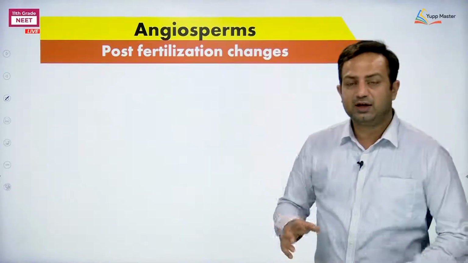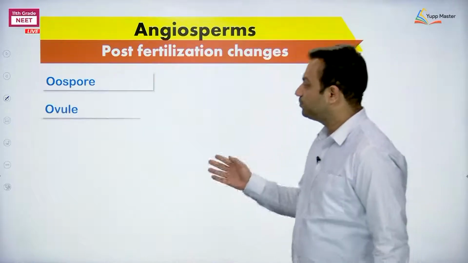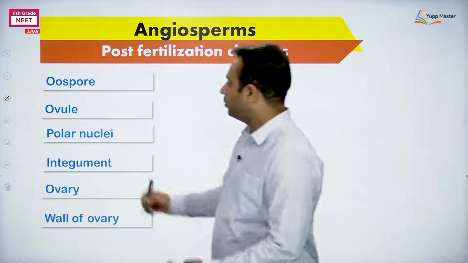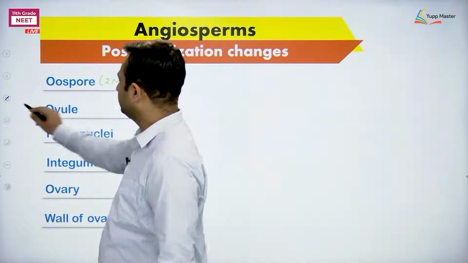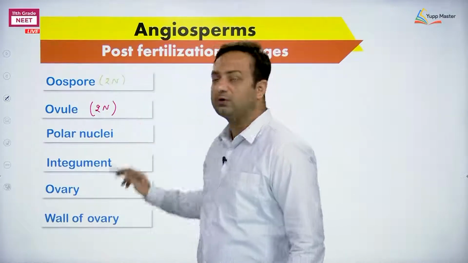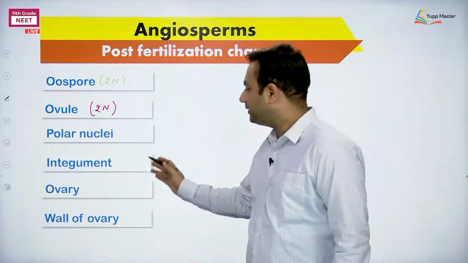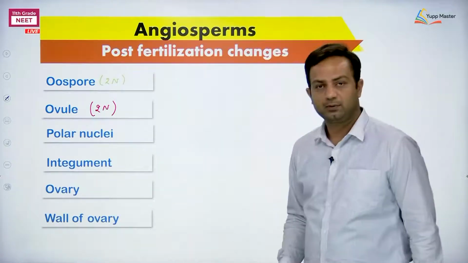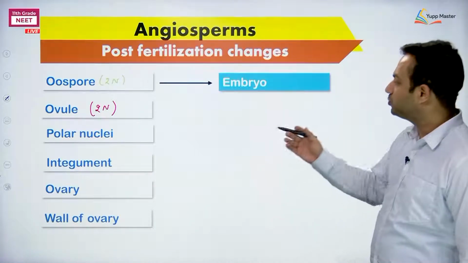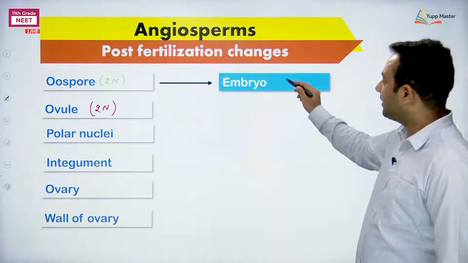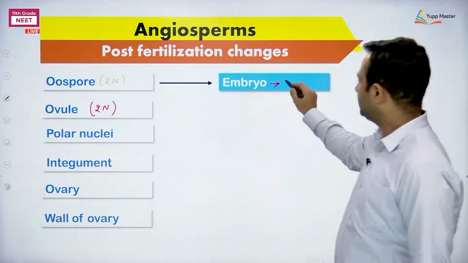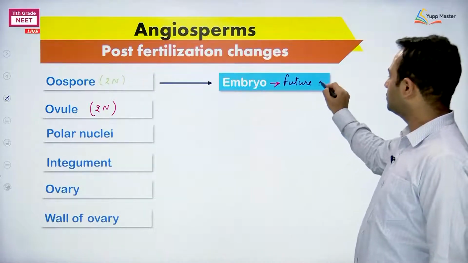Post-fertilization changes. Now there are so many structures like oospore, ovule, polar nuclei, integument, ovary and wall of ovary. Oospore means the zygote, the ploidy is 2N. Ovule is again 2N, megasporangium. Polar nuclei are NN actually, and then integument and the other things are given. Okay. Now they are saying what happened after fertilization, what they are going to form. Oospore will form the embryo, that I can write here what? That this embryo is future sporophyte.